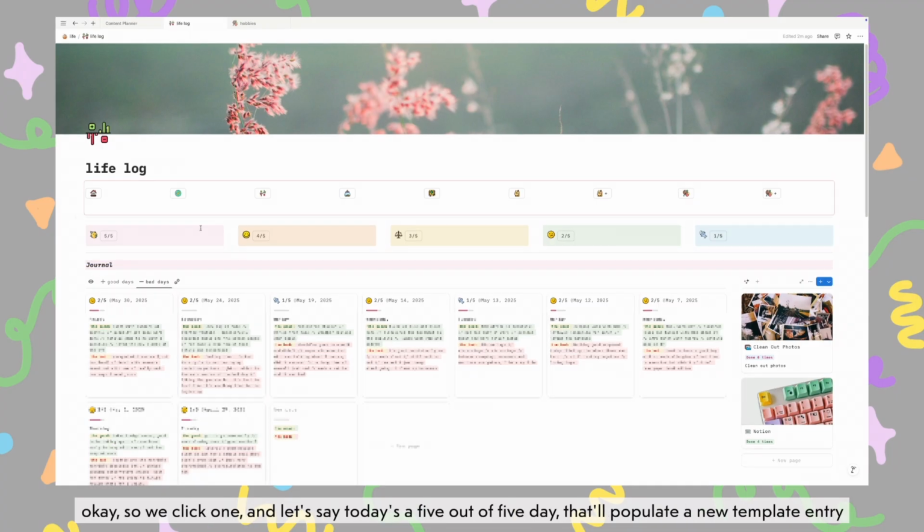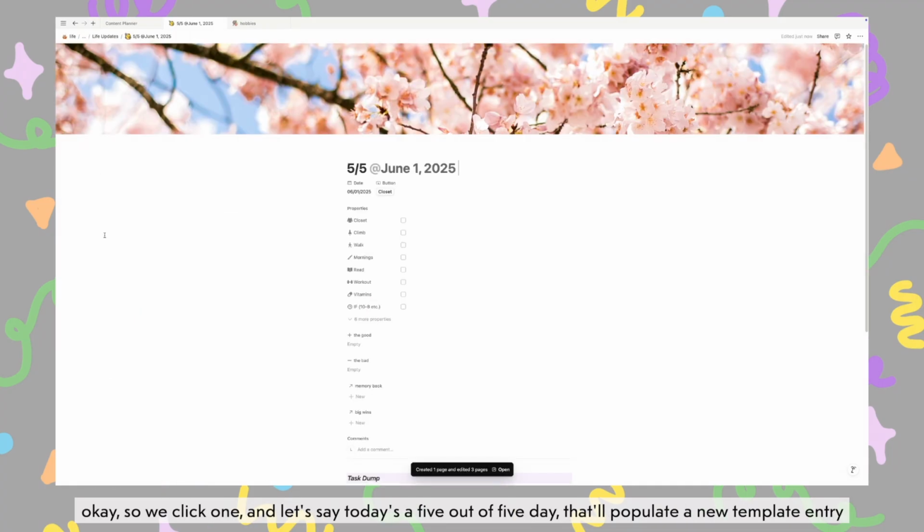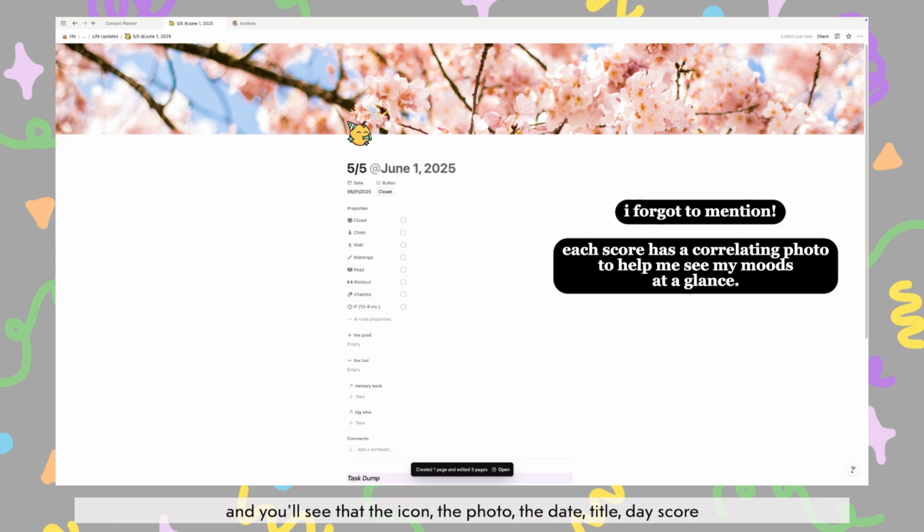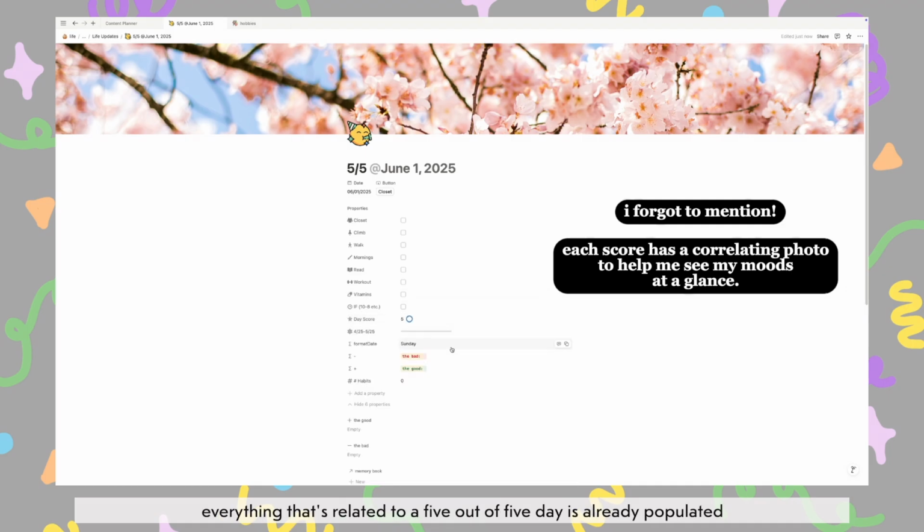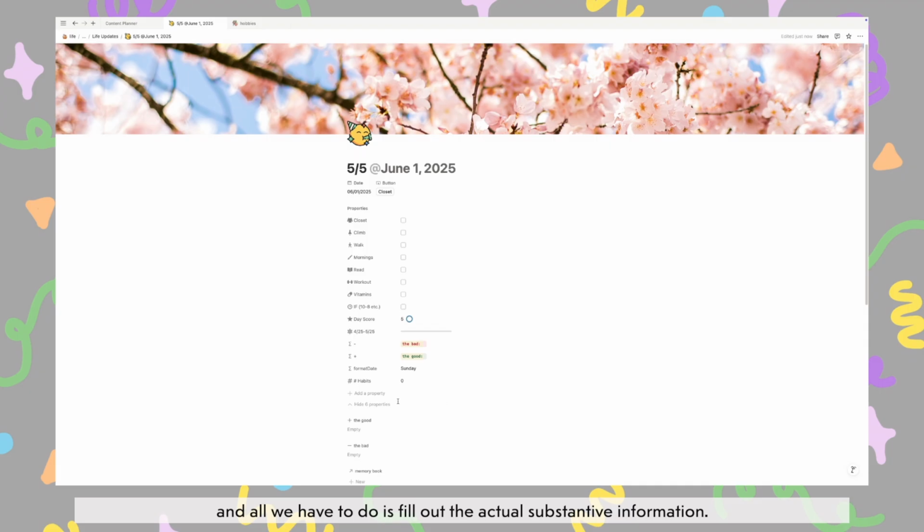Okay, so we click 5, and let's say today's a 5 out of 5 day. That'll populate a new template entry, and you'll see that the icon, the photo, the date, title, day score, everything that's related to a 5 out of 5 day is already populated, and all we have to do is fill out the actual substantive information.